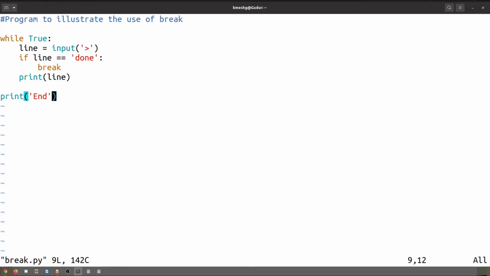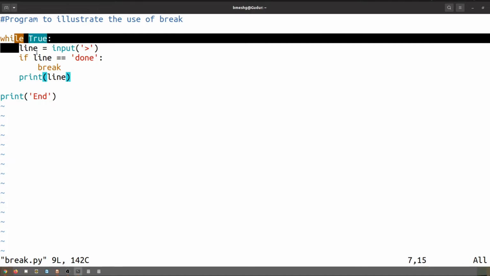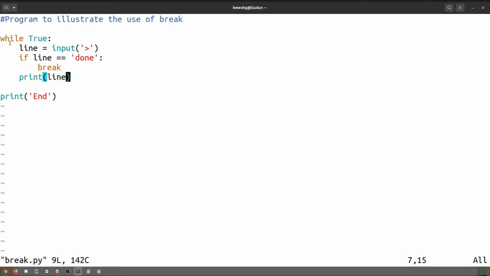Say if we write a while loop with one variable, say n is equal to 5, and while n is greater than 0, we will know that it is going to execute 5 times. That is, a definite number of times that the loop will execute will be known to us. But here we don't know how many times this loop will execute. In such cases, we can check the condition within the loop and use a break statement to end the loop.